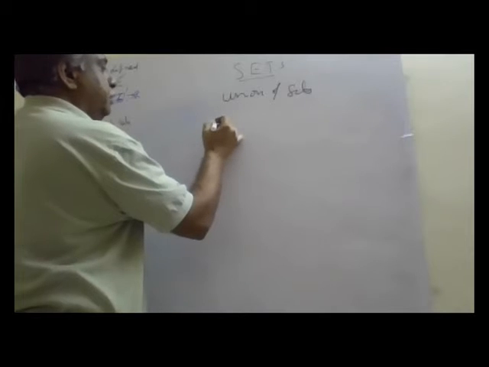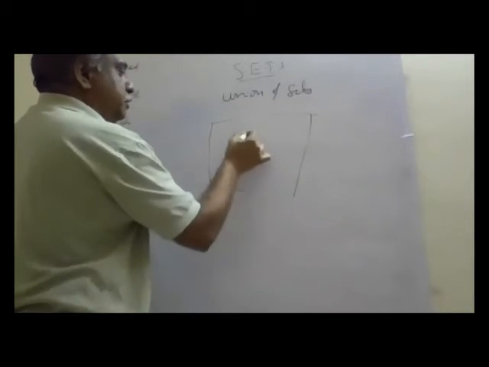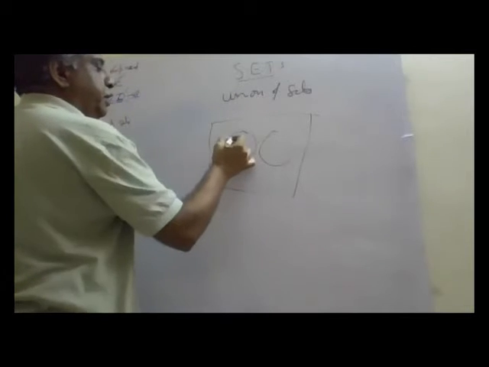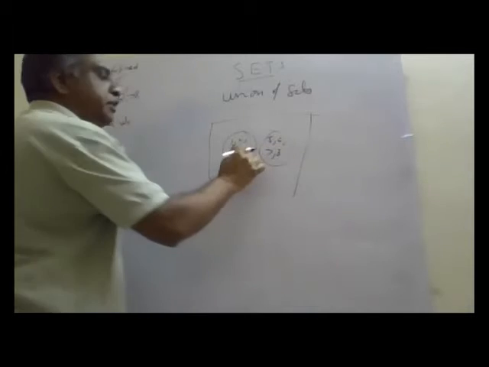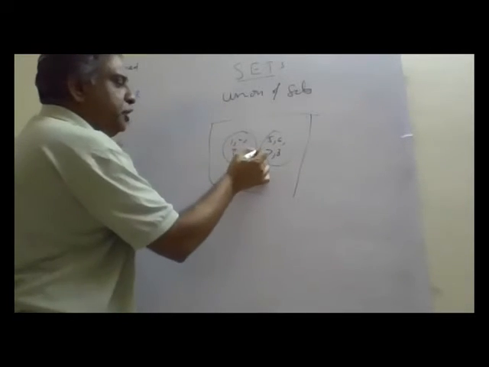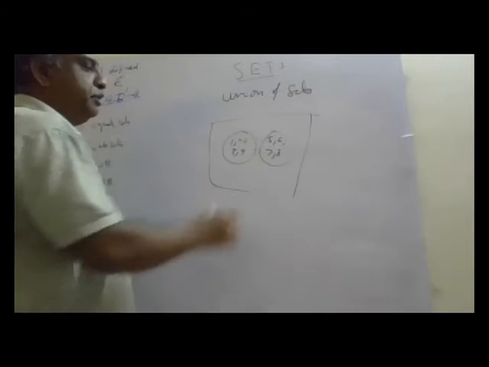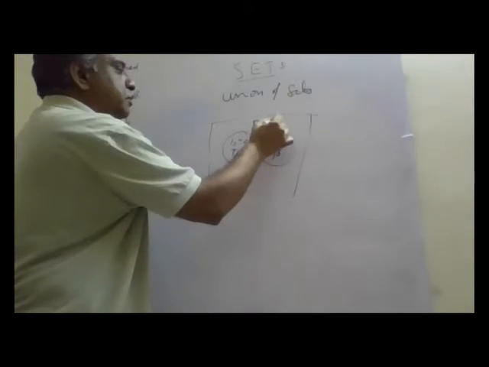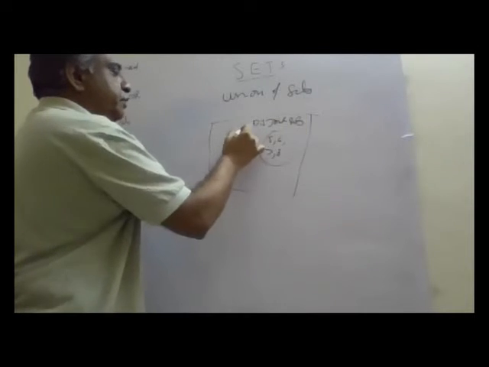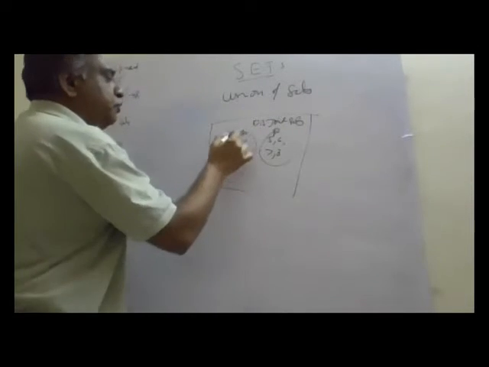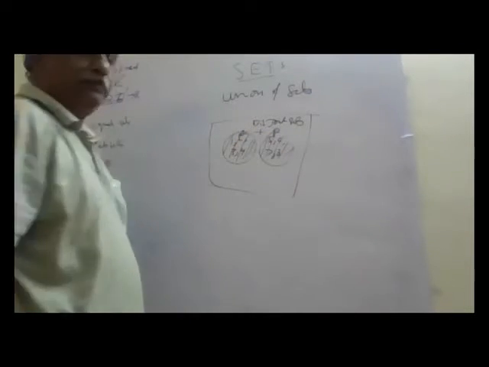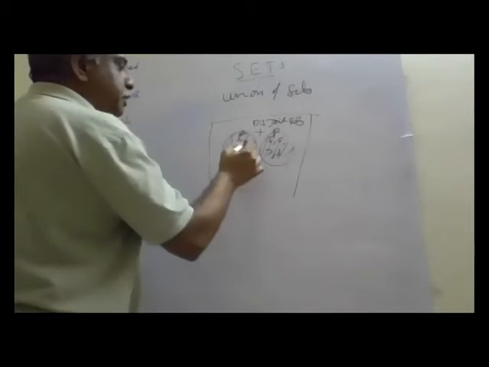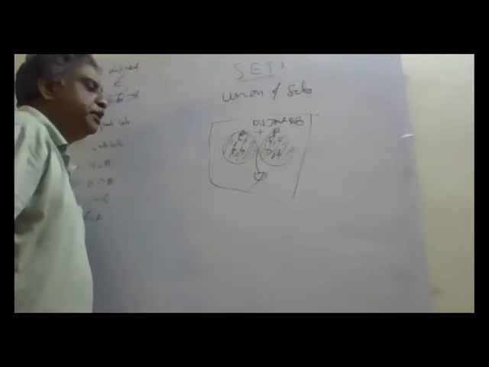Now let us see. This is A, this is B. A is 1, 2, 3, 4. B is 5, 6, 7, 8. They are disjoint sets. There is no common element in between. They are disjoint sets, set A, set B. So when I say union, both will get A plus B. Now what is intersection? It is an empty set. There is no element in the intersection.